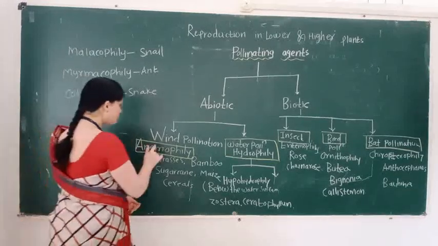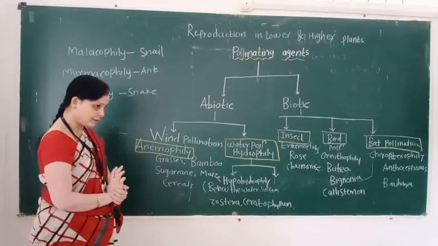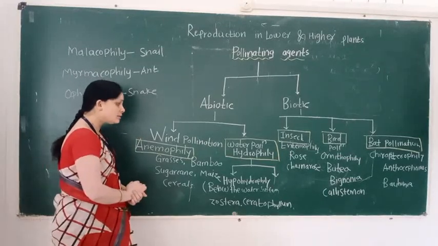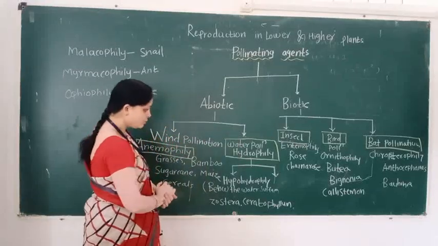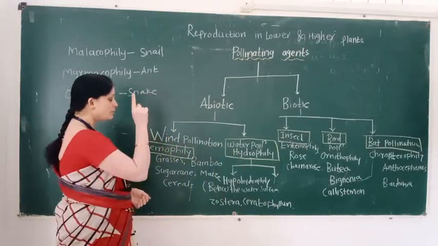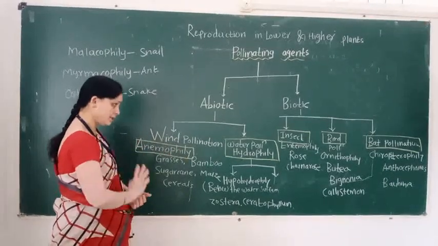So this pollination type is called wind pollination. And the second abiotic pollinating agent is water, so it is called water pollination.